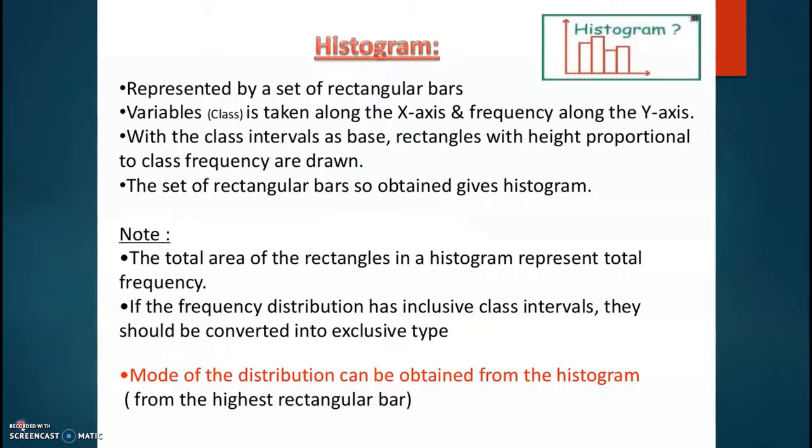Let us conclude today's session by recollecting all the concepts. Children, what do you mean by a histogram? A histogram is a two-dimensional diagram. It is a set of rectangles with base as the intervals between class boundaries and with areas proportional to the class frequency. The total areas of the rectangles in a histogram represent total frequency, and the mode of the distribution can be obtained from the histogram, that means from the highest rectangular bar.